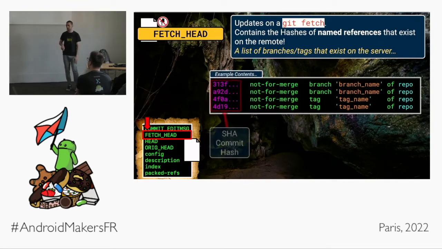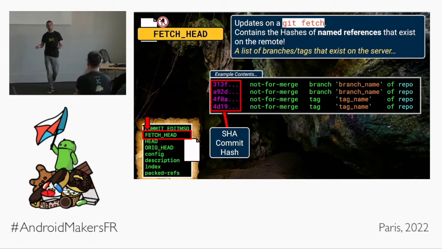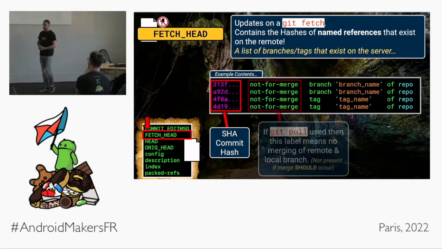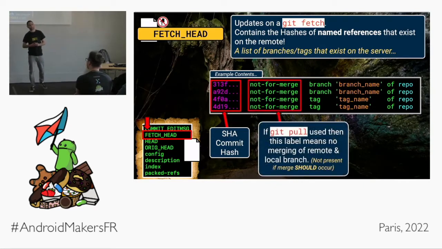Let's break down some of these columns to understand them. First, the first column is a SHA-1 commit hash, like what we were talking about before. This is a unique identifier for a specific commit in our history. Cool, okay. The next column, saying not for merge, is a little bit of an interesting one. Remember, if you use git fetch and you're being very unspecific, git fetch will download all of the remote tracking branch information from the server, and you don't want all of those remote tracking branches to be merged into your local branches. That would be utter chaos, right? So this line here tells git, no, download it but don't merge it, don't merge it, don't merge it, right? Unless you're doing a git pull where you do want to do a fetch and a merge, in which case this bit will be blank.